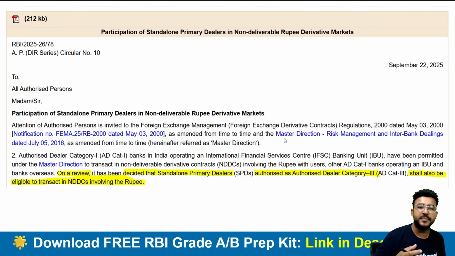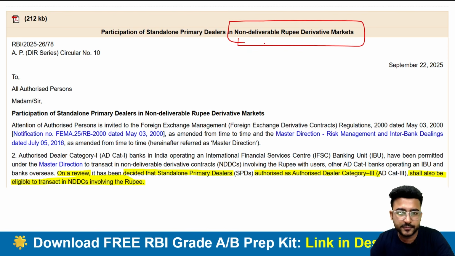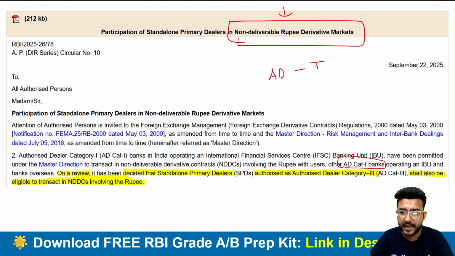Next circular is participation of standalone primary dealer in non-deliverable rupee derivative market. First, let's try to understand what is the change, and then we'll be discussing this non-deliverable rupee derivative market. There is a change. Earlier, in this particular area, we used to have only authorized dealer category 1 banks.